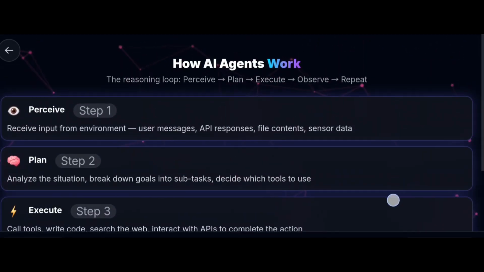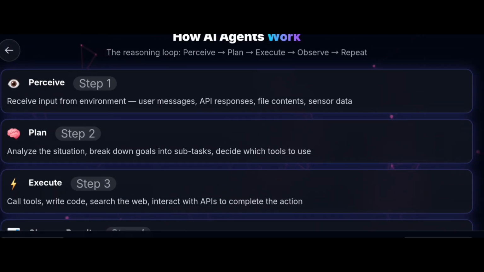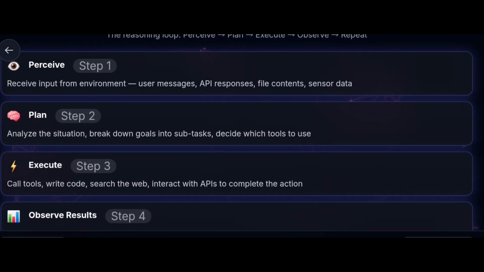How does an AI agent work? The reasoning loop: perceive, plan, execute, observe, and repeat. This is the loop. The first step is perceive. In perceive, it receives input from the environment, that is user messages, API responses, file contents, or sensor data. Step 2 is plan. In the plan step, it analyzes the situation, breaks down goals into subtasks, and decides which tools to use.